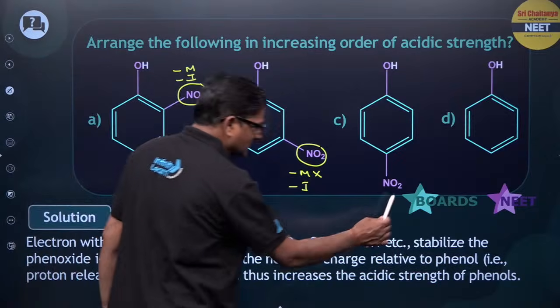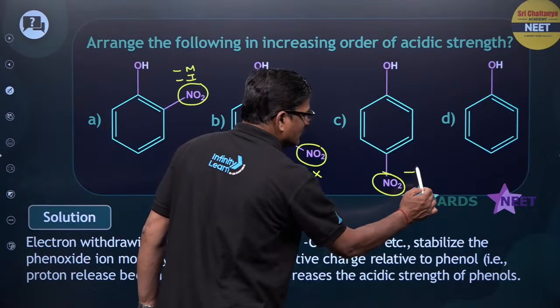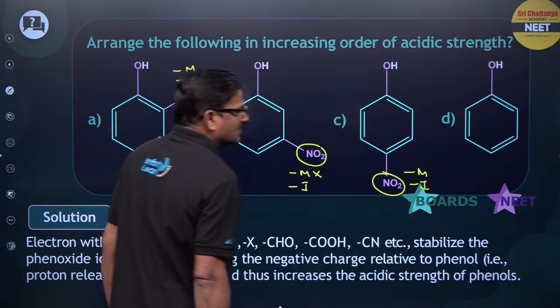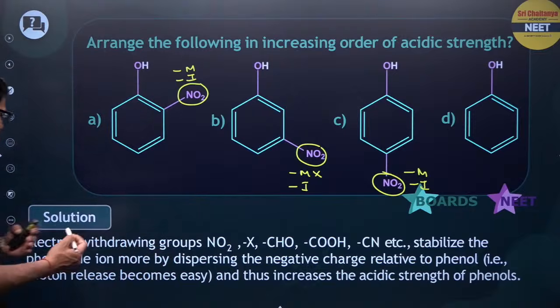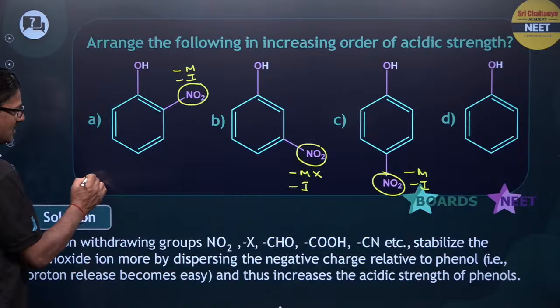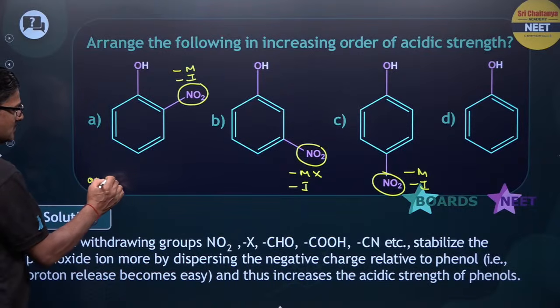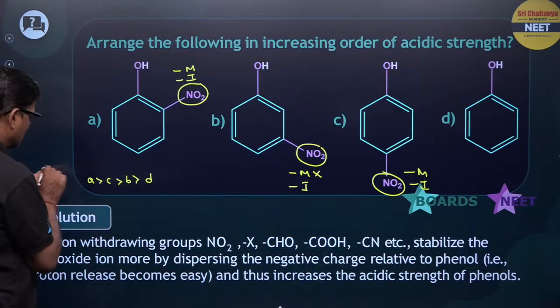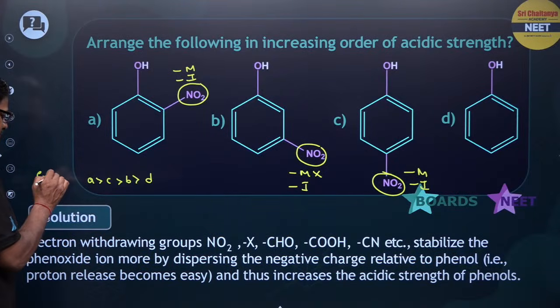So what I expect here for acidic strength is A greater than C greater than B greater than D. This is expected.